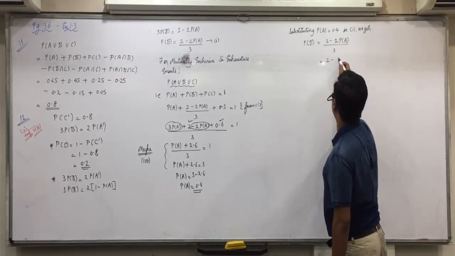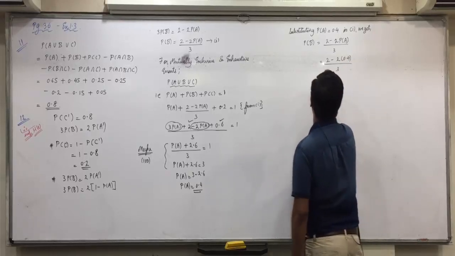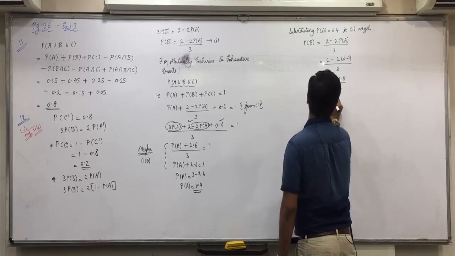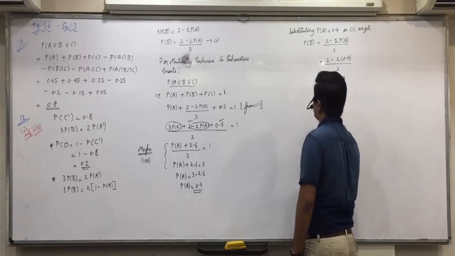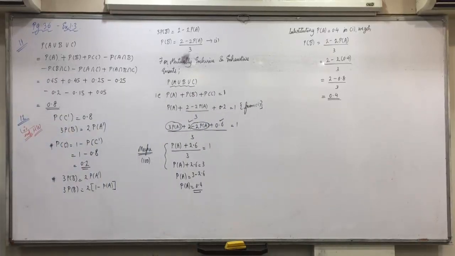So 2 minus 2 into 0.4 upon 3, 2 minus 0.8 upon 3. 2 minus 0.8 is 1.2, divided by 3, that is also 0.4. It's a complicated question, you'll repeat it in the homework. Are you all clear with this?